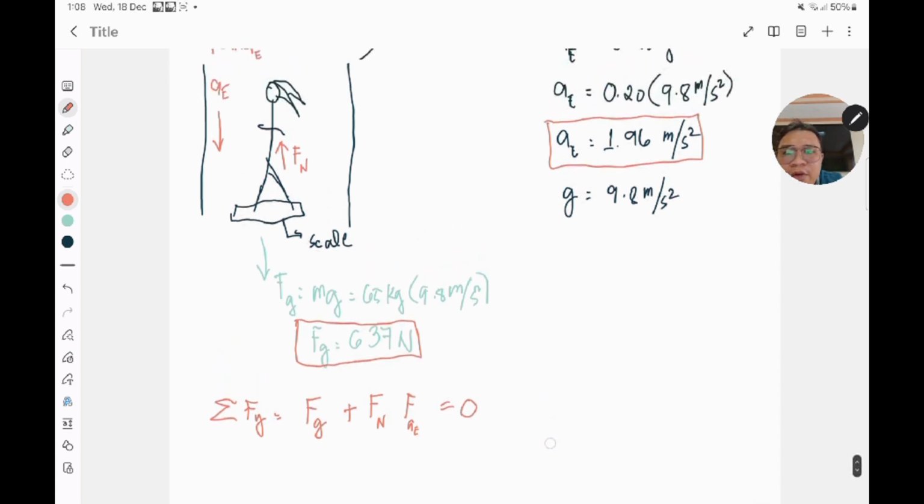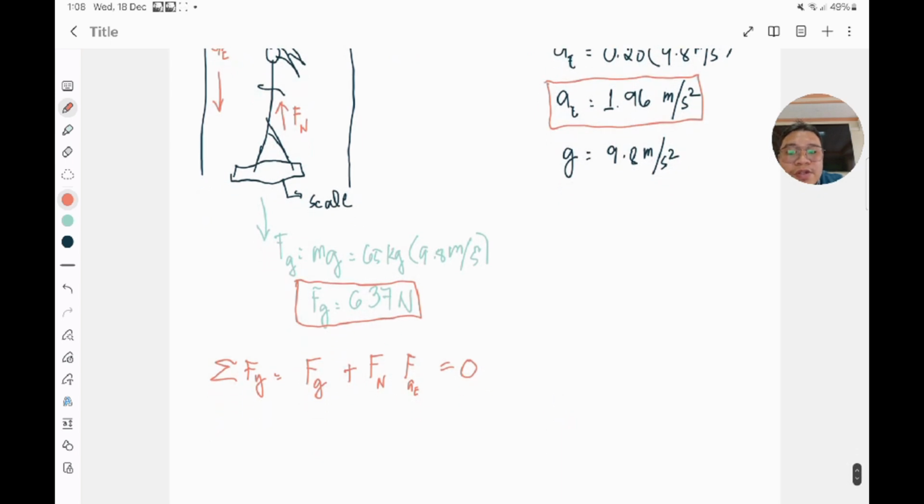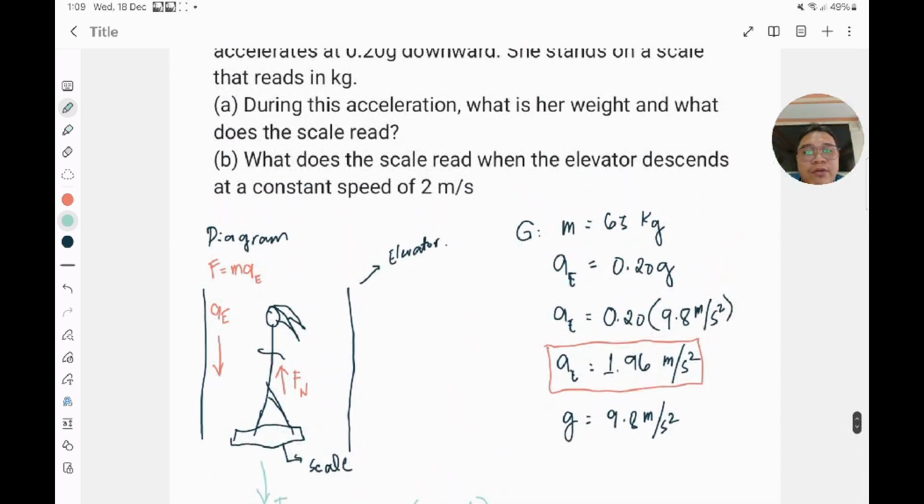Why is it equal to 0? It's because the person is still standing still on the elevator and is not moving up and down. It's only the elevator that is moving downward. So the sum of all the forces there is still 0. So therefore, this is now our general equation for this particular example. Using this equation, we can now calculate the normal force that is acting for each of the cases being asked for the problem.